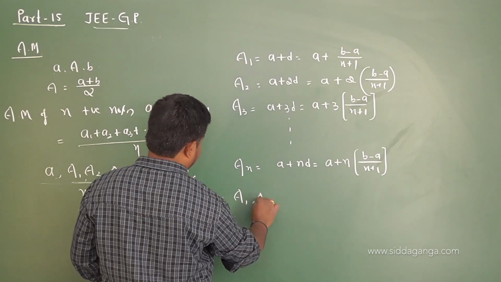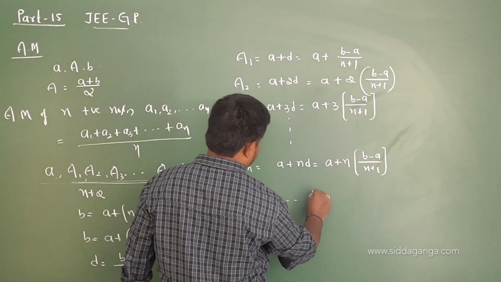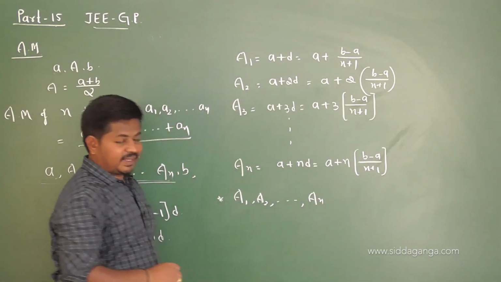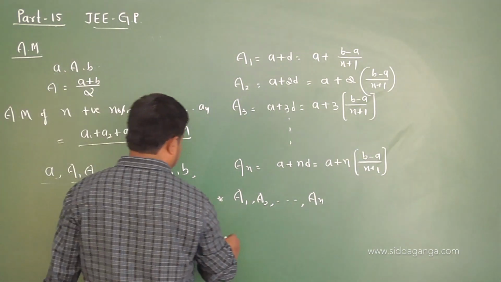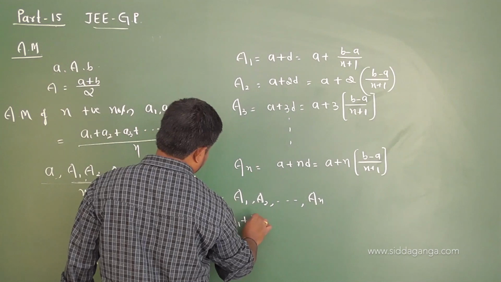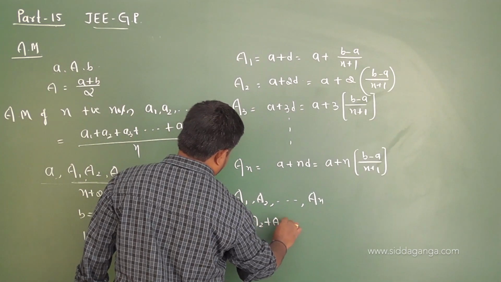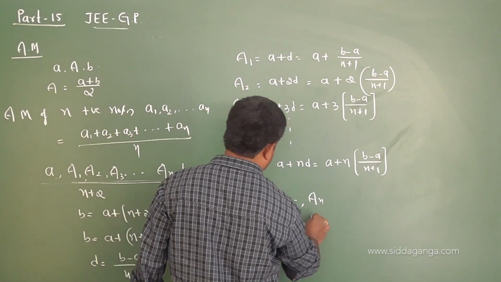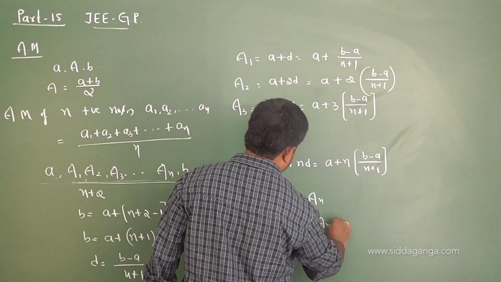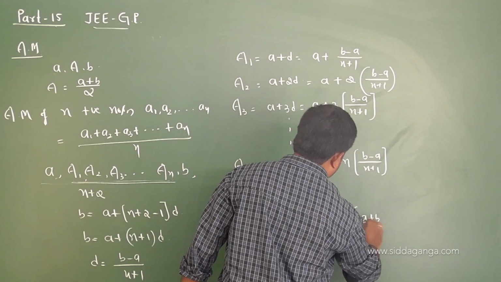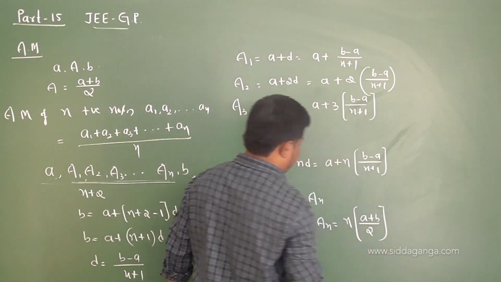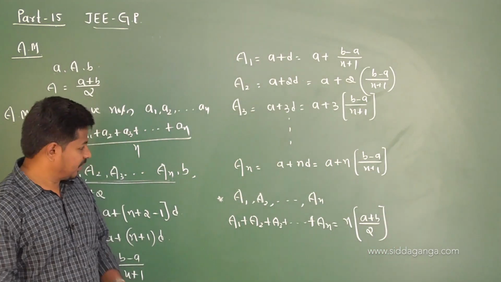Okay, next point is, if a1, a2 and so on, an are the n arithmetic means inserted between the numbers a and b, then the sum a1 plus a2 plus a3 and so on, an is given by n times the arithmetic mean between the first and last term. It's an important result, students.